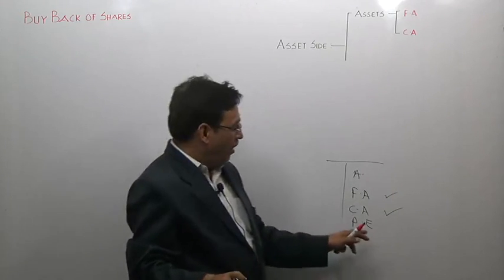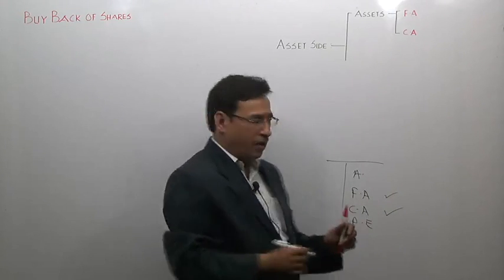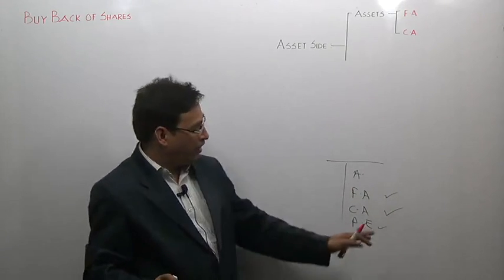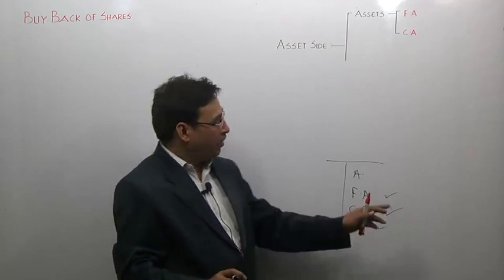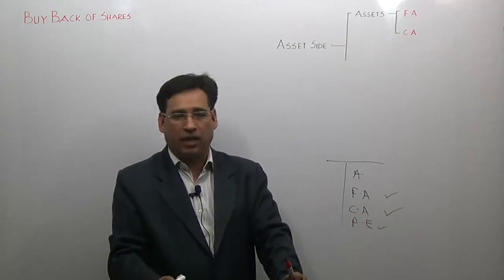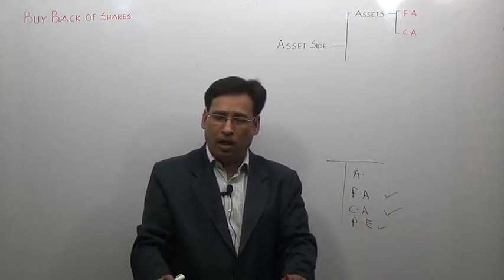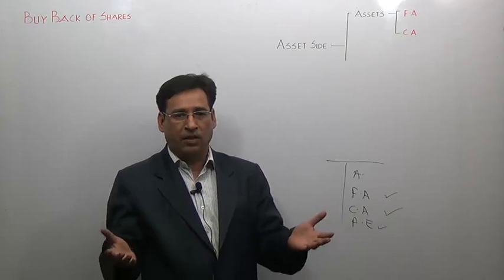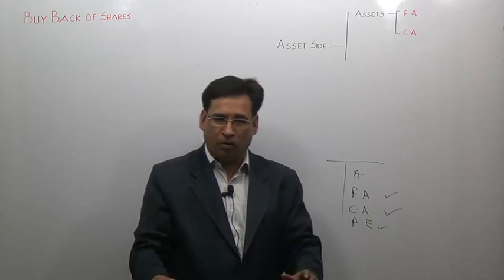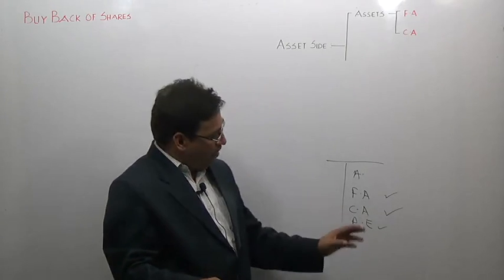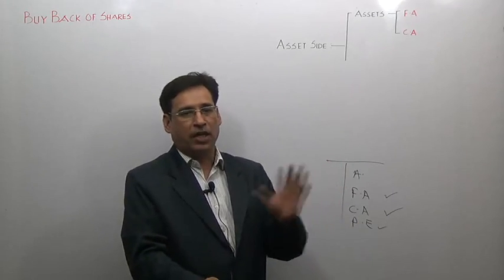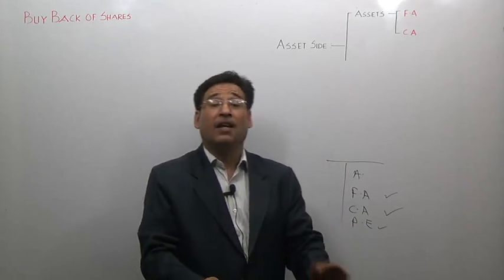Now, as you can see, preliminary expense is written towards the asset side. The reason is that it has a debit balance. That is the reason why it is appearing on the asset side. But the important point is that preliminary expenses cannot command any monetary value. If I were to sell preliminary expenses, would I be able to sell them? Something which is invisible cannot be sold, isn't it? So what I mean to say is that it is appearing on the asset side, but preliminary expenses cannot be classified as assets.